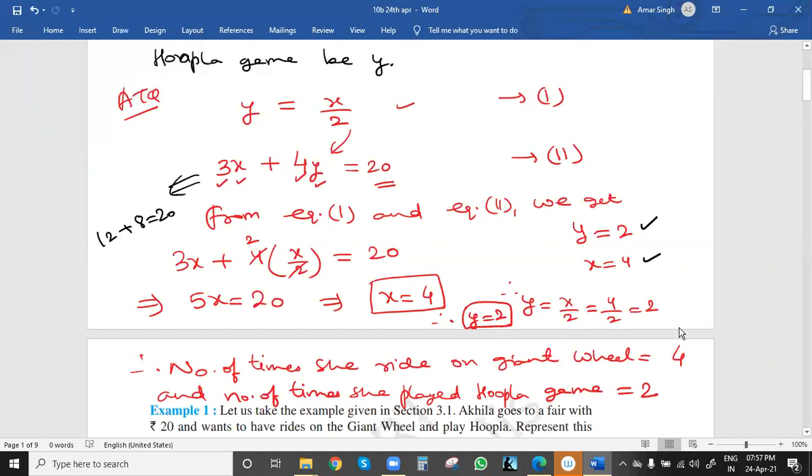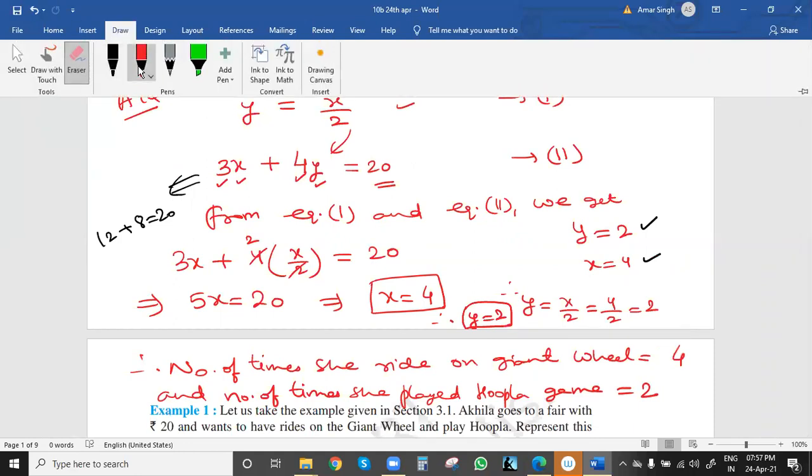So any doubt you can ask, otherwise you can make the solution. Then we'll see the next part.